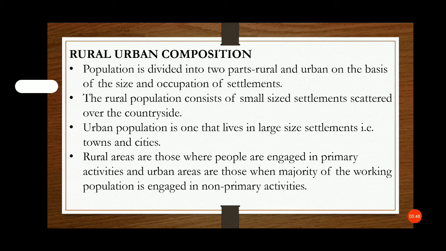Rural areas are those where people are engaged in primary activities, and urban areas are those where the majority of the working population is engaged in non-primary activities.